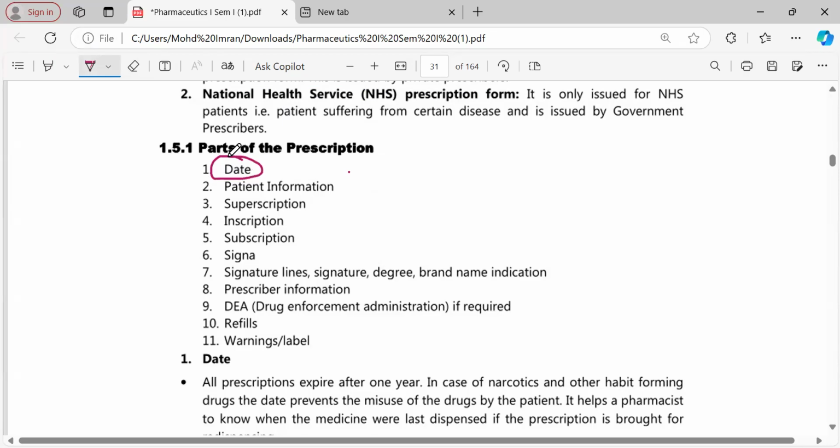So without a date, you will be caught. So you should be careful, right? Check whether the date on the prescription is there or not. Next, a very important part is the patient information.